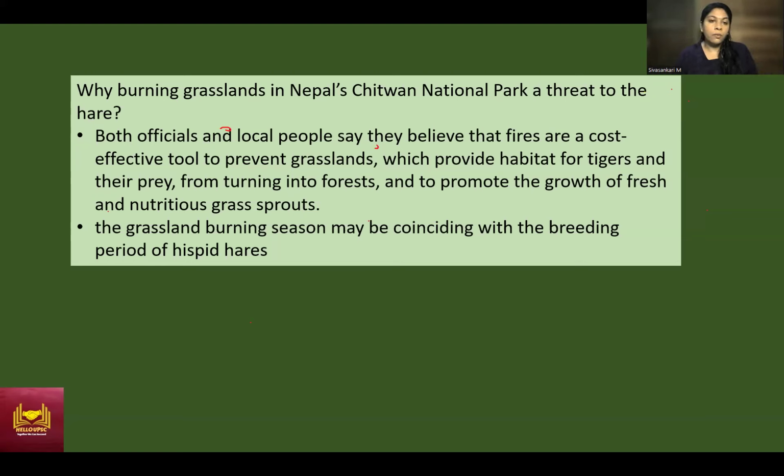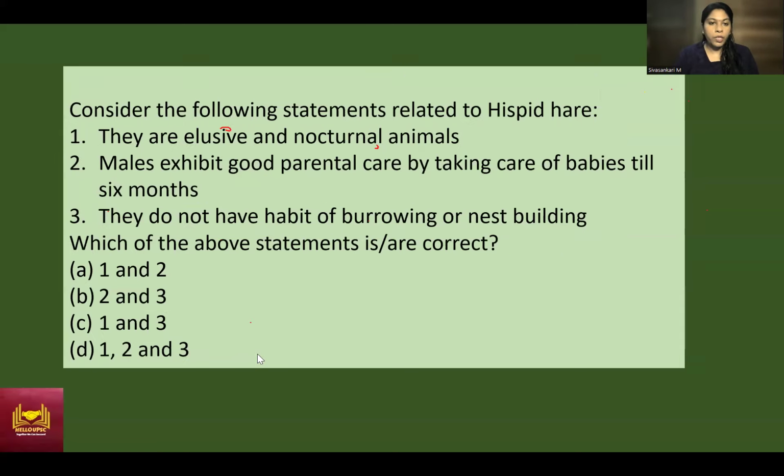Whether they're endemic to a certain area or belong to two or three areas, that means which area they're native to. Then we can also know about the eating habit, mating habit. All this we should know, and also the way they give parental care is something which we have studied here. Okay, so now we'll go to the question session.